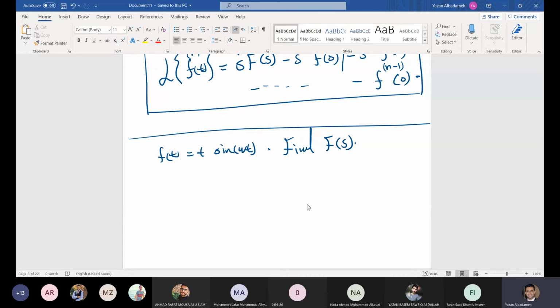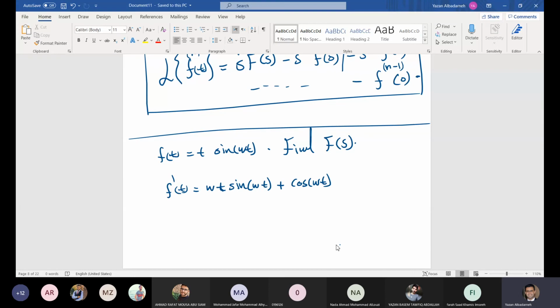Okay. Now, starting from here, let us find the derivative of this one. So here, f prime of t is equal to, what is the derivative of this function? Omega, okay, first thing: omega t sine omega t plus cosine omega t. Okay, this is t, not plus. So f prime of t is omega t sine omega t plus cosine omega t.